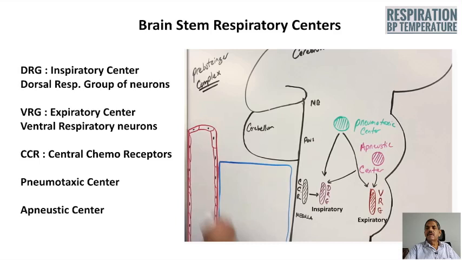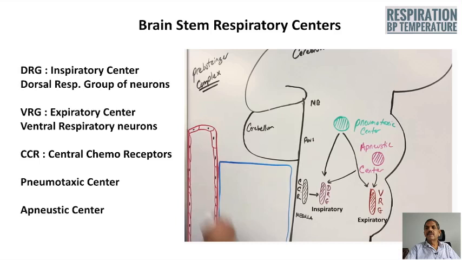The pneumotaxic center is known to smoothen the function of the medullary respiratory center. The pneumotaxic center is in the upper part of the pons. In the lower part of the pons, you get the apneustic center.